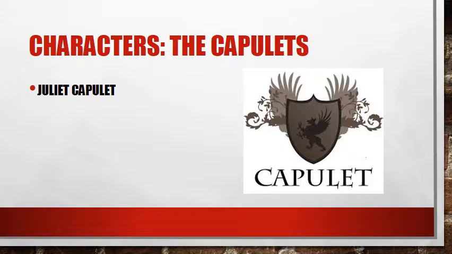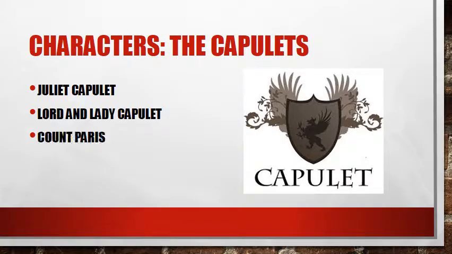The next set of characters we have are Lord and Lady Capulet. These are Juliet's parents, and the reason they're named Lord and Lady has to do with the time period. That would be a status of honor. They would have had a very strong political position in society. They would have been really close to the king and queen, and they would have had a lot of money and a lot of power. So it would be called Lord and Lady.